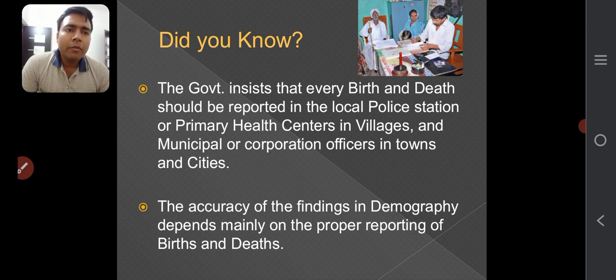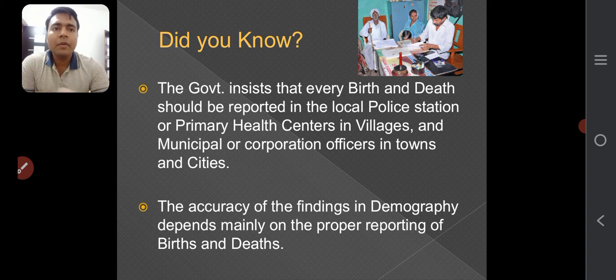Now, some facts are being given here. The government insists that every birth and death should be reported in the local police station or primary health center in villages and municipal corporation offices in towns and cities. The accuracy of the findings in demography depends mainly on the proper reporting of the birth and death rate. Only then we can get the accurate data.